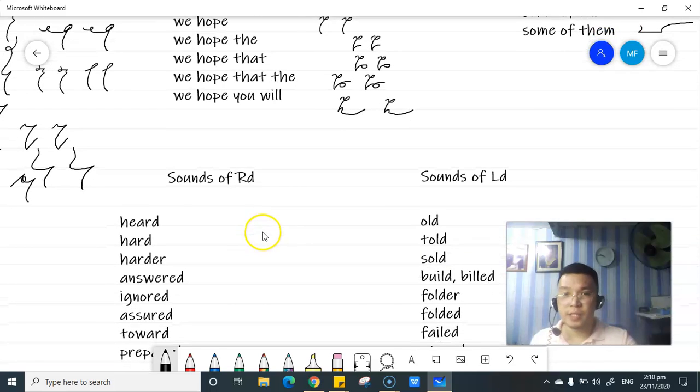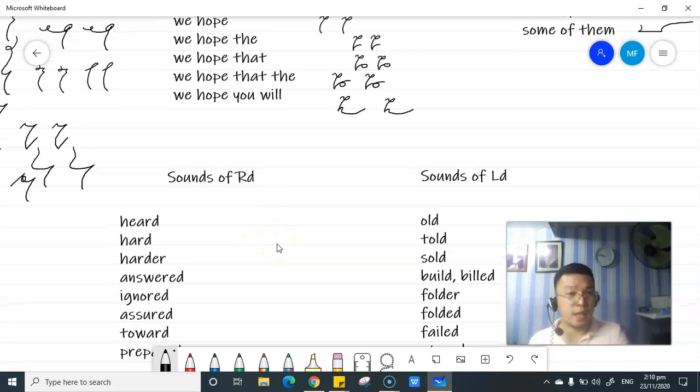Let's go with the sounds of erd and eld. The sounds of erd and eld is represented by the R symbol, and you have to curl it at the end, with an upward turn.